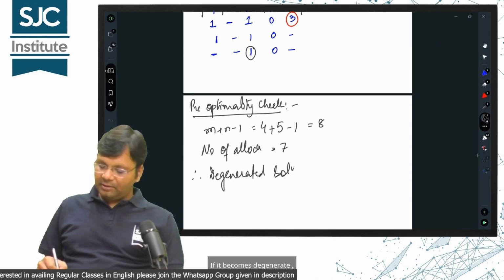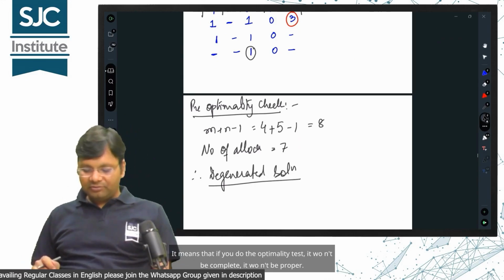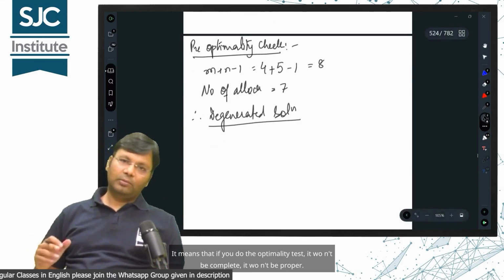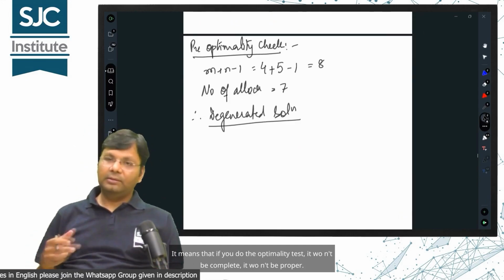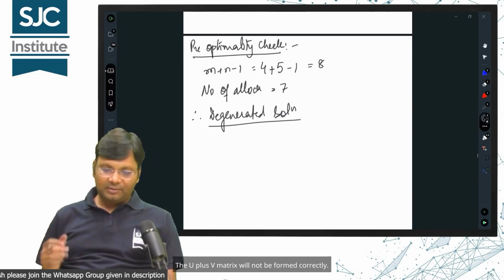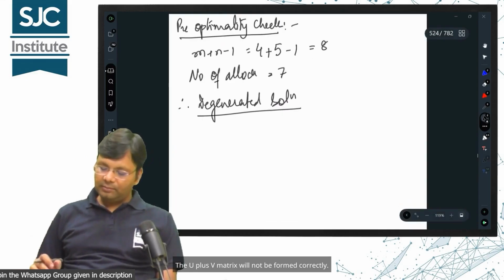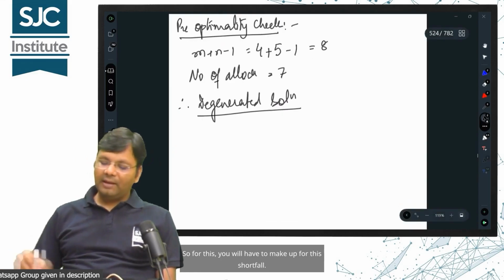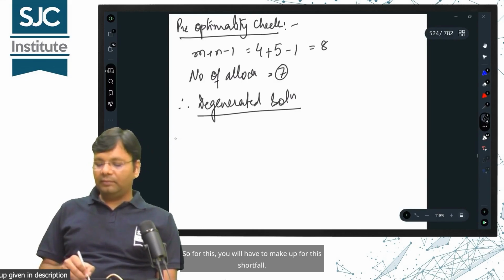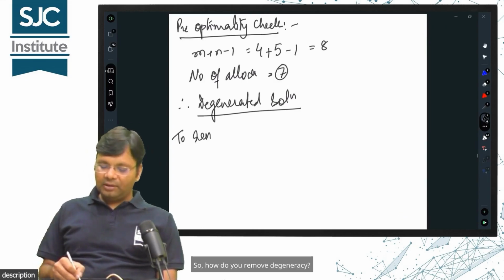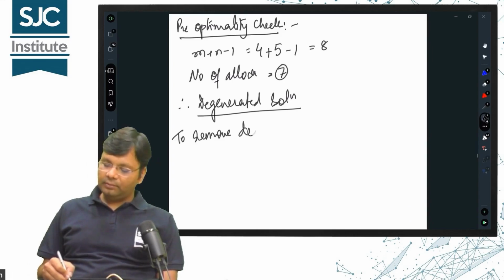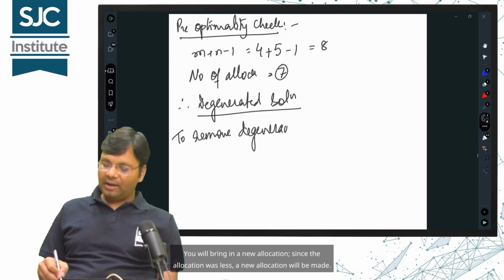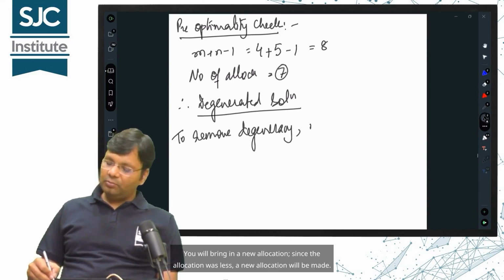If it becomes degenerate, it means that if you do the optimality test, it won't be complete, it won't be proper. The U plus V matrix will not be formed correctly. So for this, you will have to make up for this shortfall. So, how do you remove degeneracy? You will bring in a new allocation. Since the allocation was less, a new allocation will be inserted.